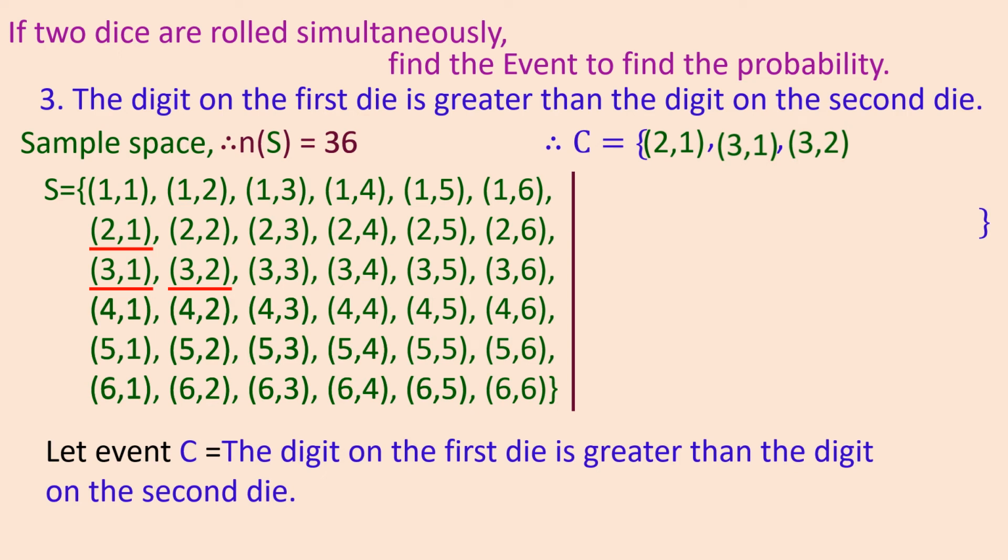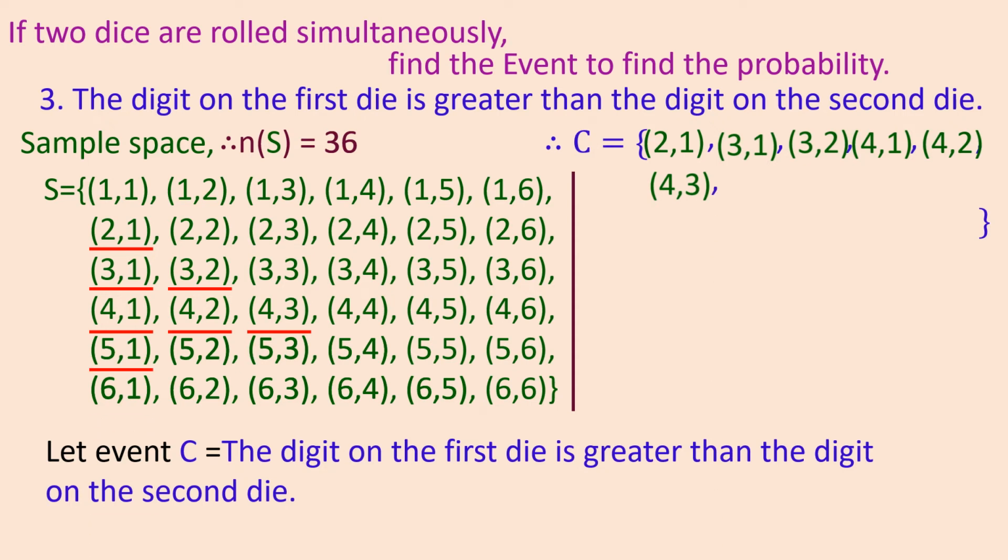Again we will not take 3 and 3 because they are equal. Next comes 4 and 1, where the first upper face is greater than the second. Similarly 4 and 2, then 4 and 3. Again 4 and 4 we won't take.